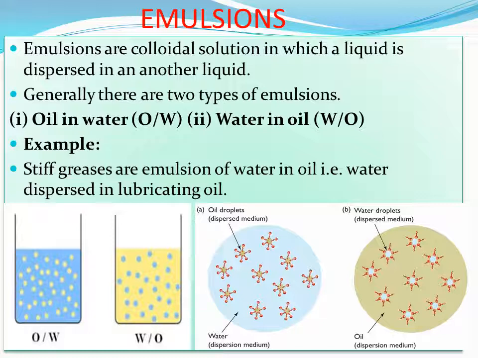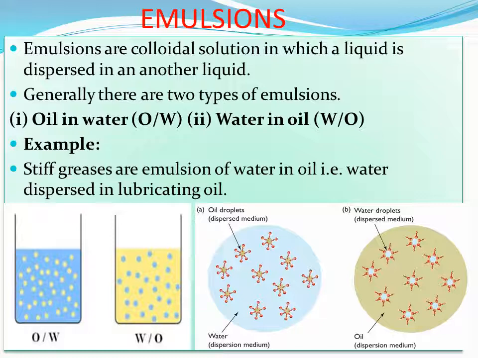Generally there are two types of emulsions. Both involve water as the universal solvent as one of the phases, either the dispersed phase or the dispersion medium. The first type is oil in water emulsion. Oil particles are dispersed in water medium. That is, water is the dispersion medium, oil is the dispersed phase.